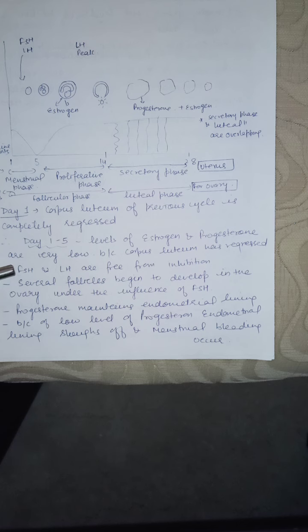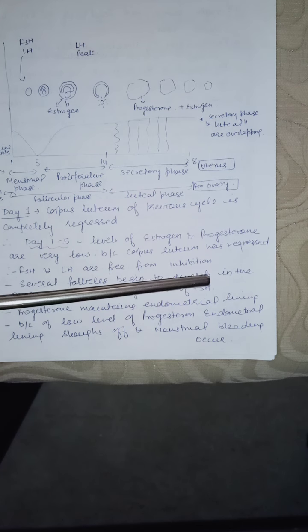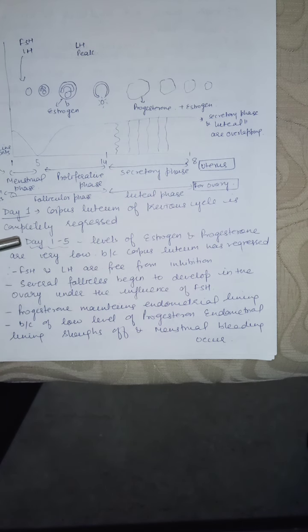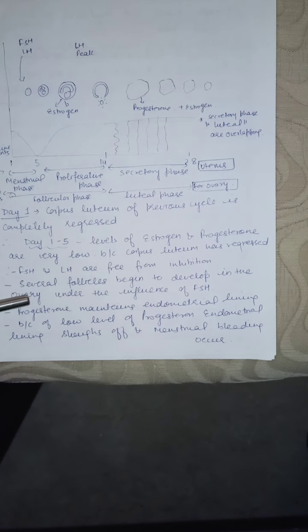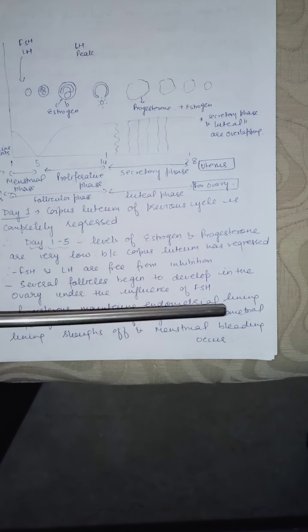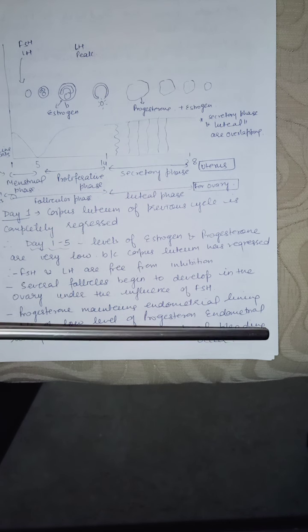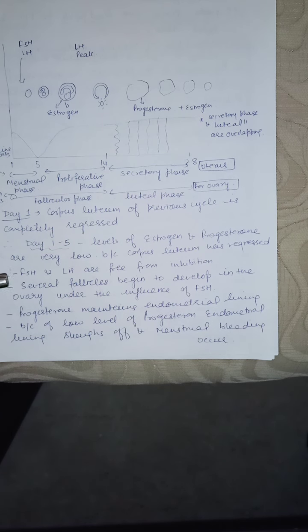Follicle stimulating hormone now will help other ovarian follicles to change into Graafian follicles. So several follicles begin to develop in the ovary under the influence of follicle stimulating hormone. This happens during day 1 to 5. Progesterone maintains the endometrial lining. Because of the low level of progesterone, the endometrial lining slows off and menstrual bleeding will occur. This endometrial lining will break and cause menstrual bleeding due to the decreased level of progesterone.